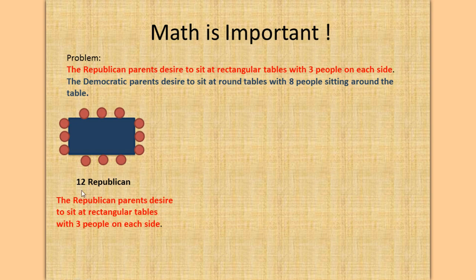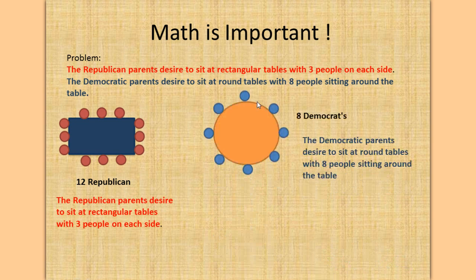Well, that means we got 12 Republicans, following the requirements of the problem. Okay. Democratic parents. Well, there's 8 Democrats. The Democratic parents desire to sit at round tables with 8 people sitting around the table. So we see we have 2, 4, 6, 8 people sitting around the round table. And this is how the Democrats decide to have their debate. Okay, let's continue.